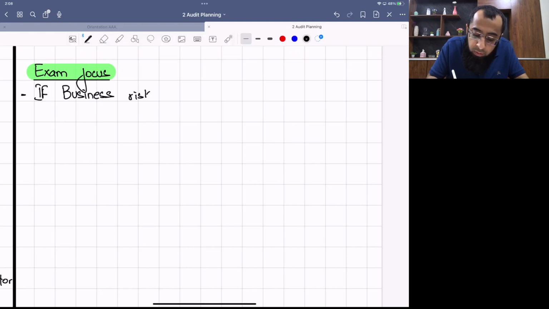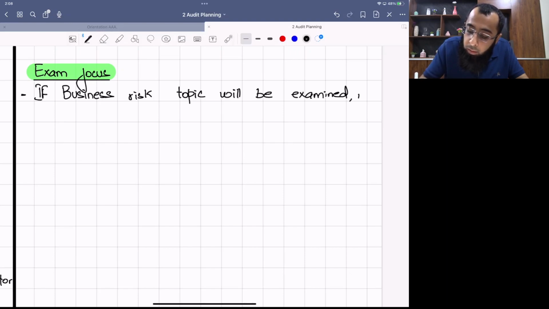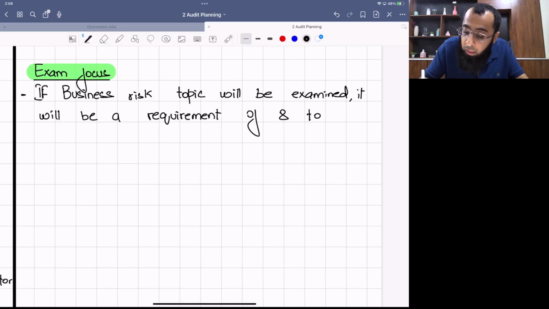So if the business risk topic is examined, it will be a requirement of 8 to 15 marks. Now, sir, what about the remaining marks of the risk assessment topic? They will be included in another requirement, which will be either on risk of material misstatement or audit risk.